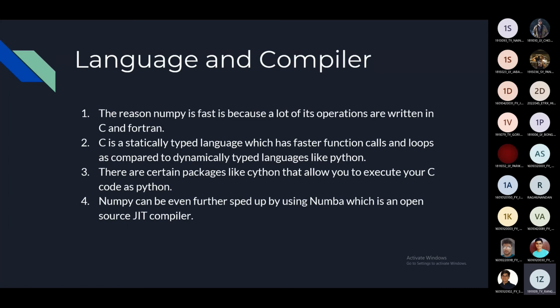Another way NumPy can be made faster is that you can use Numba, which is an open source JIT compiler. Now JIT stands for just-in-time compiler. In just-in-time compilers, the compilation actually happens during runtime, which further increases the speed. This was initially created for Java environments, but it has also been extended to Python and C environments.